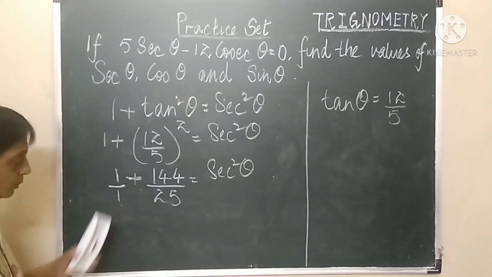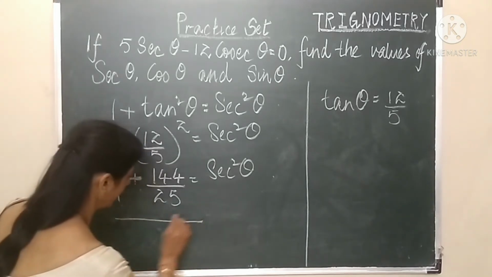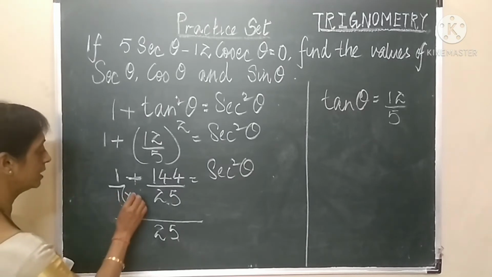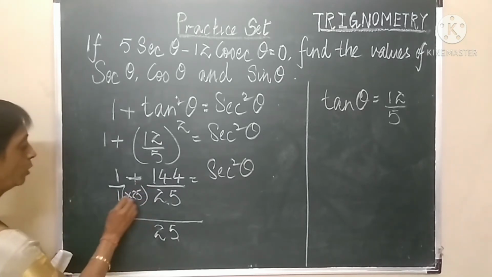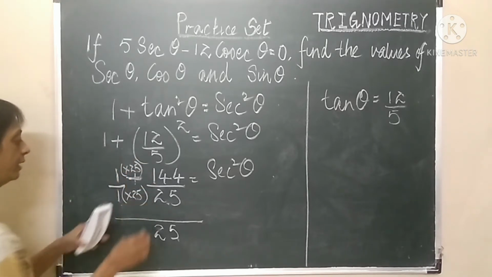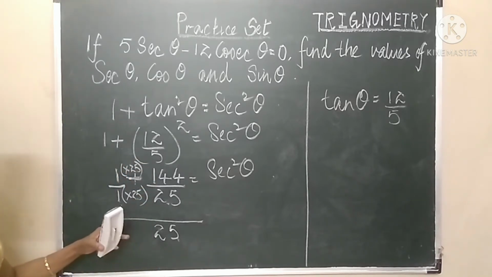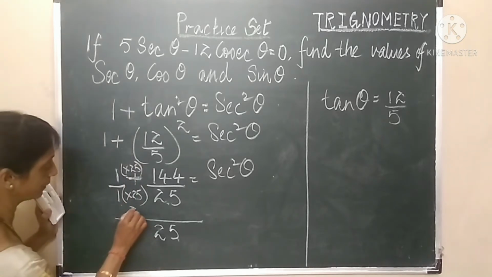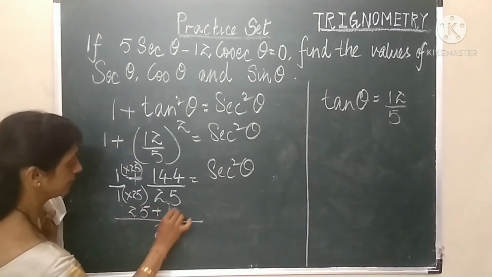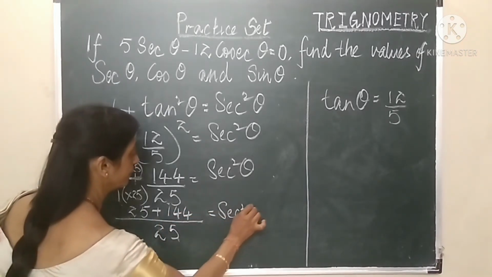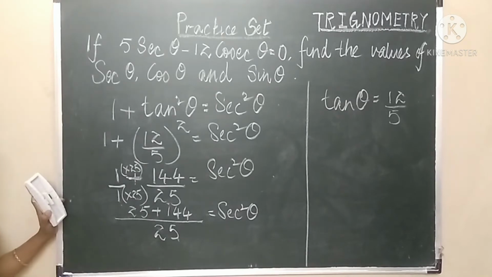1 is written as 1 upon 1. The LCM is 25. So multiply the first denominator by 25. Whatever you do in the denominator should also be done in the numerator. We are equalizing the first denominator equal to the LCM. So 1 into 25 is 25 plus 144, which is equal to sec square theta.